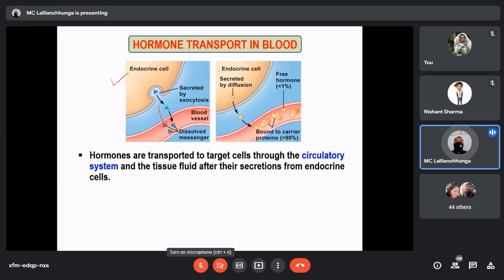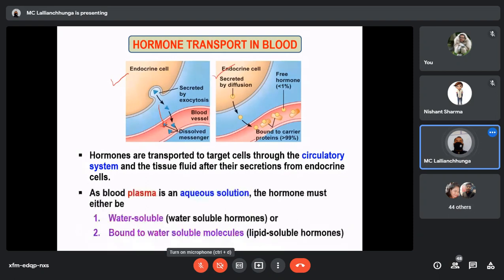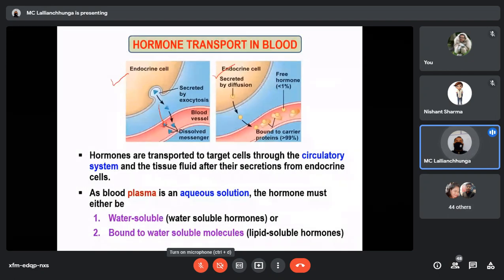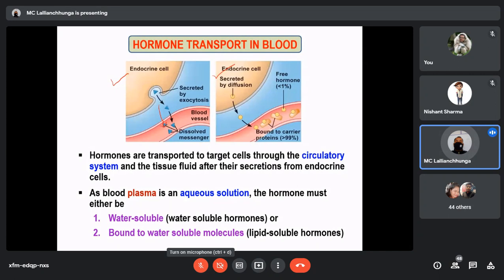Here we have two diagrams. We always know that plasma is an aqueous solution, a watery solution. It is not an alcoholic or lipid solution, and hormones are transported by the plasma only.